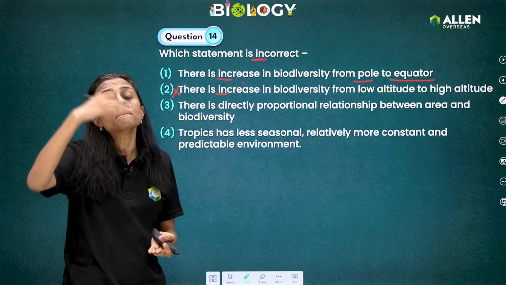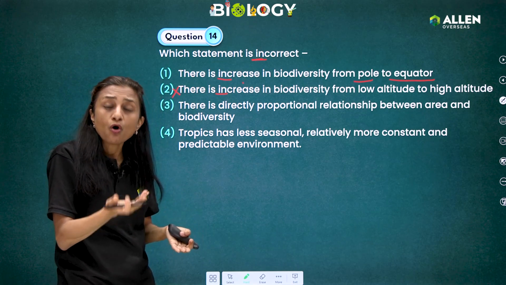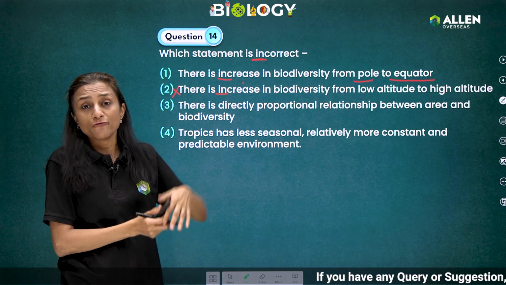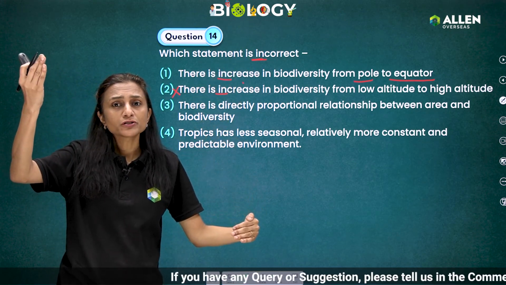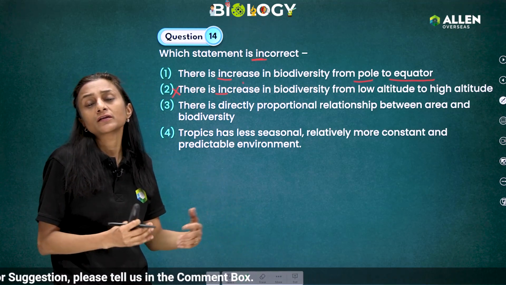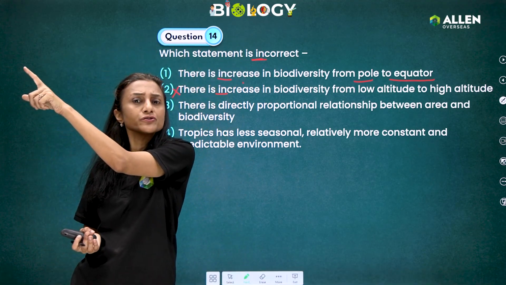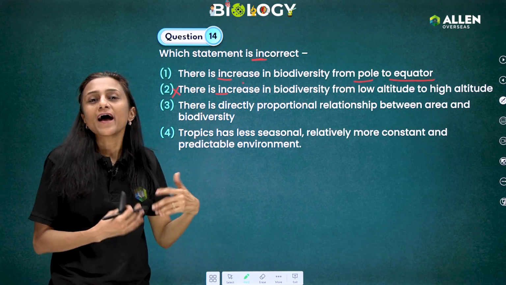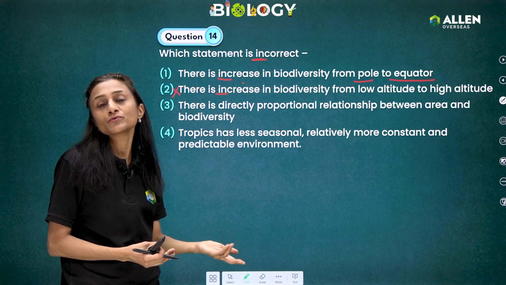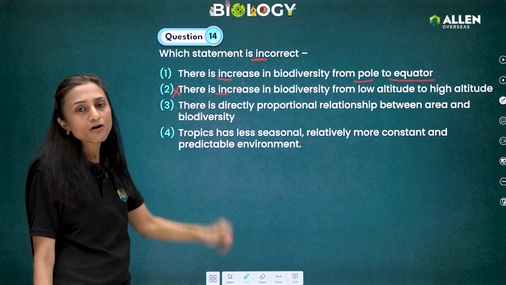As we are moving from pole or high altitude regions to the equator or low altitude regions, like from a high altitude region to the plains, the temperature is becoming more moderate, more favorable for organisms to survive as compared to poles or high altitude regions where the temperature is too low. Therefore more favorable conditions are there, more organisms will reproduce, there will be population increase and diversity will also be available. So this is a wrong statement.